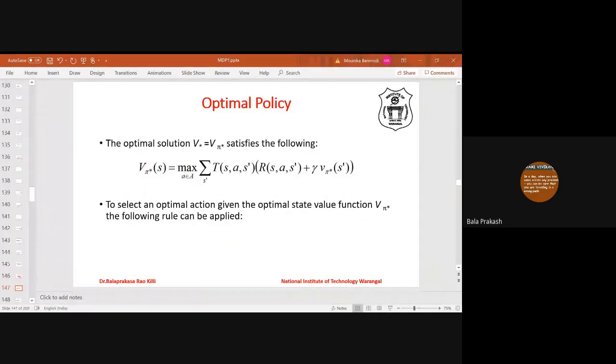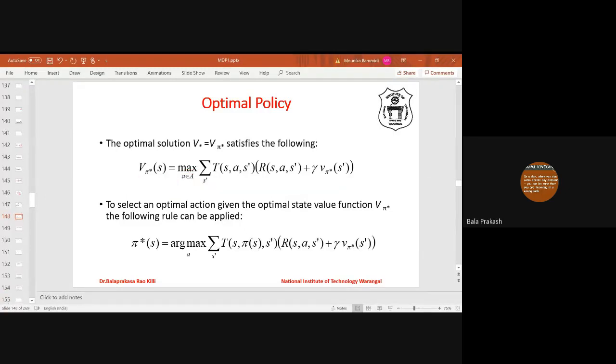Now remember, this equation is to define the value of a state following optimal policy pi. Now what is the optimal policy? Policy means what? For every state, it has to tell what is the action to be taken. So if the value of a state under optimal policy is defined like this, that means the policy has to select an action that maximizes the value of the state, right? So the optimal policy in a state is to select the action that maximizes the value of the state.